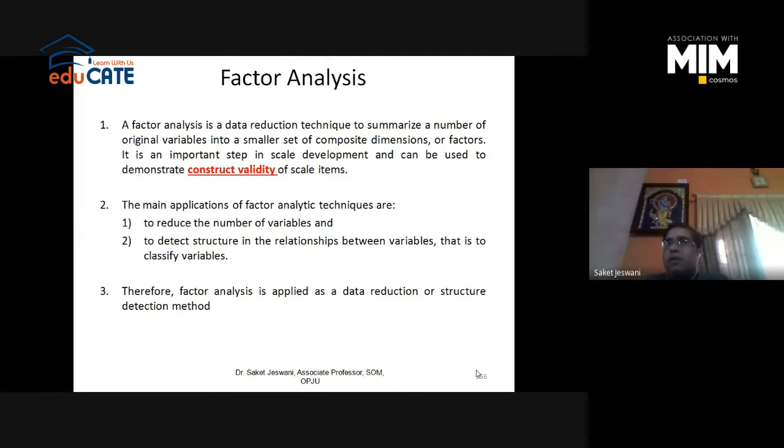Factor analysis will help you to detect this structure, and then it will identify those 4 variables for you. This is what factor analysis is.